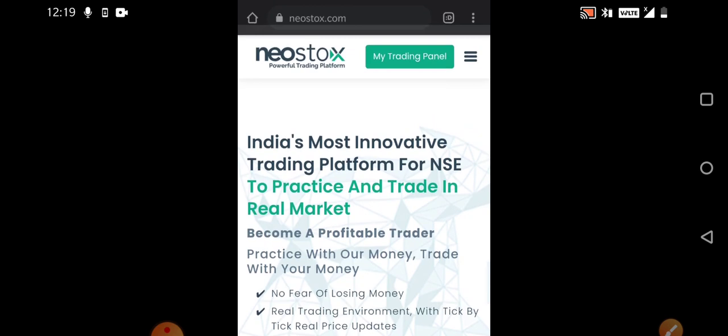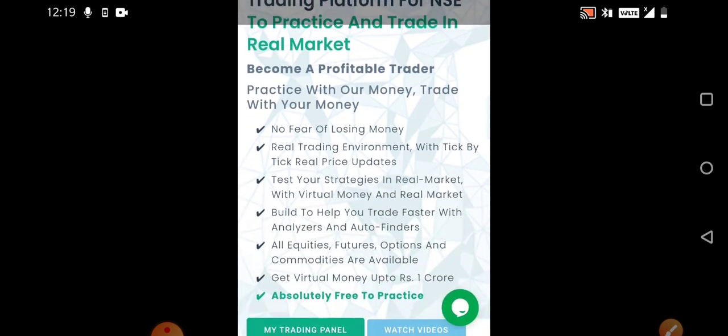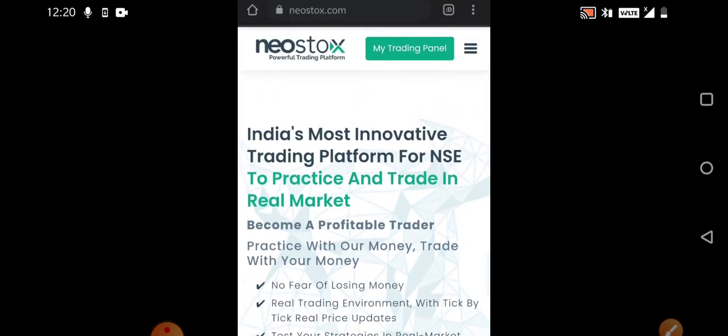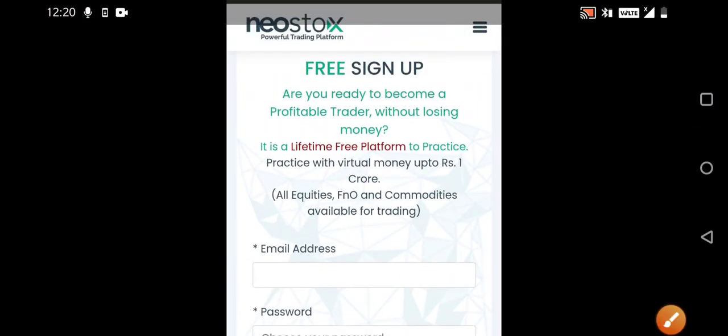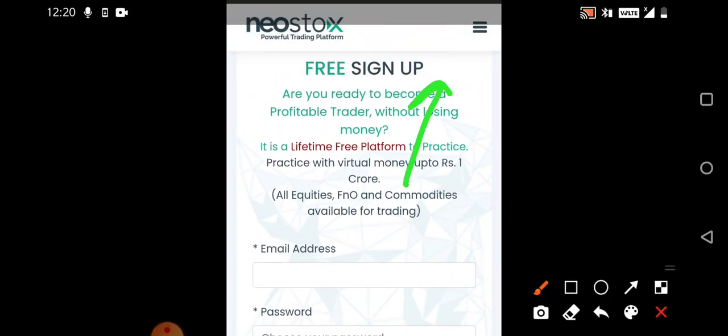So now comes how to register. This is the basic interface, and you can see my trading panel, all these things. Let me log out first, so that I will understand. After logging out, you'll find the free sign up. Once you click on that settings bar, you'll find free sign up or register.